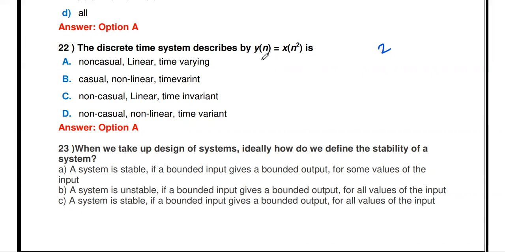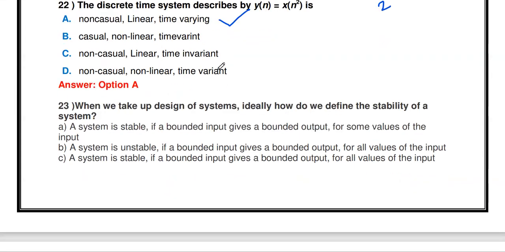Then the next one, is it linear or non-linear? It's a linear system. First you give input x1, so y1 equal to x1 of n squared. Second you give x2, so y2 of n equal to x2 of n squared. You add these two values. Then x1 plus x2 applied as an input gives x1 of n squared plus x2 of n squared. So it's a linear system. And is it time variant or invariant? It's a time varying system. So the first is correct. With respect to time, the behavior will vary. So non-causal, linear, time varying system.